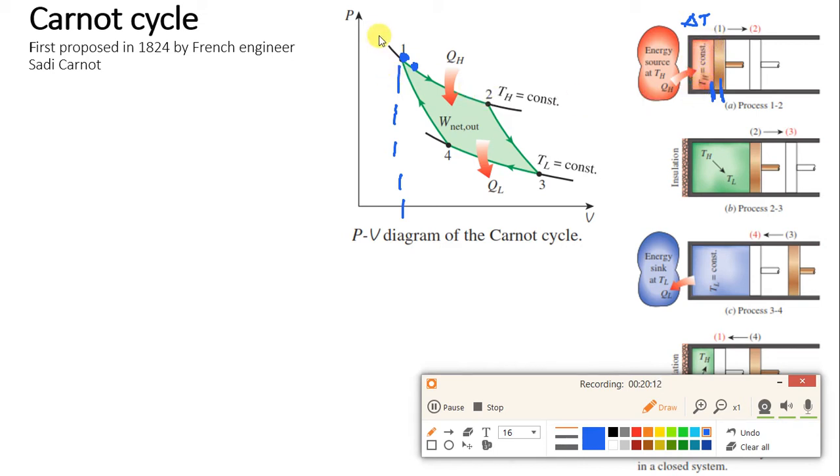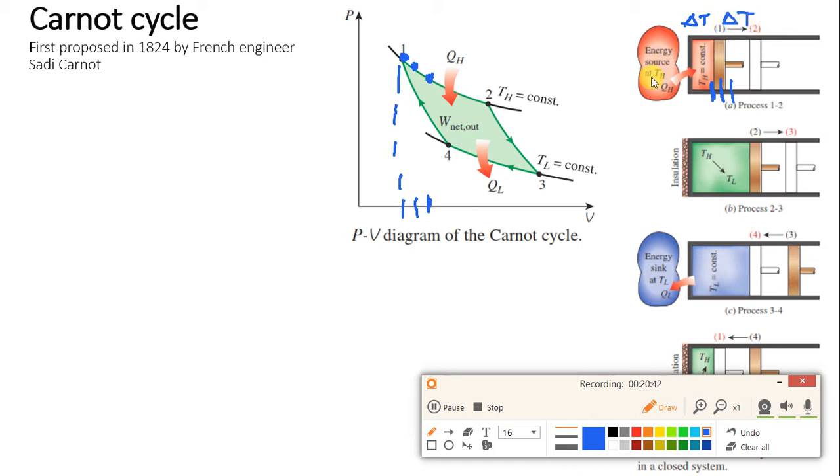That is why we say that this temperature is remaining constant and we are supplying heat. So then this will be the next point. Again the temperature of the gas inside is TH. Because of this high temperature, the piston will move to this position. Suppose it is moving to this position, so the volume will be shown over here. Because of this expansion, again there will be a delta T temperature drop.